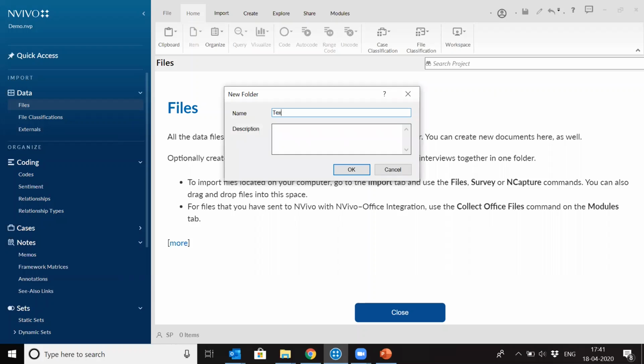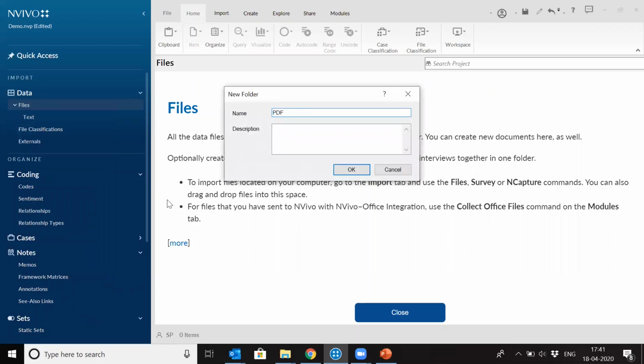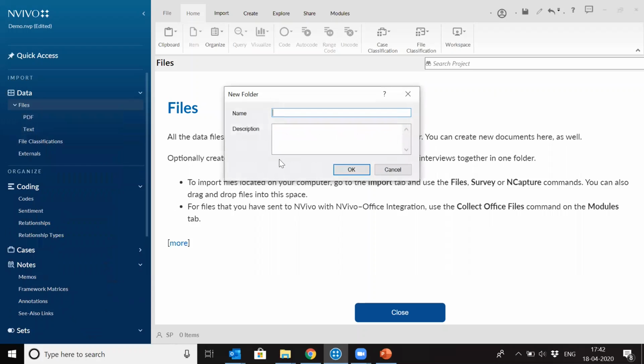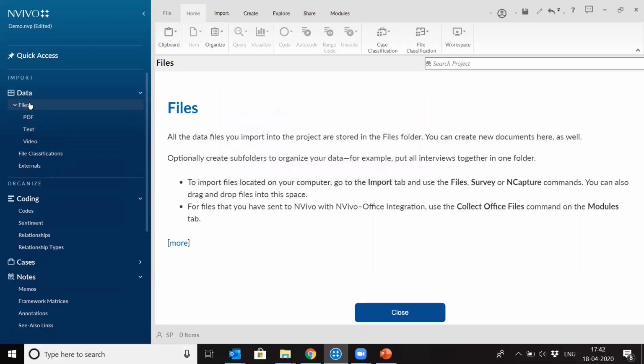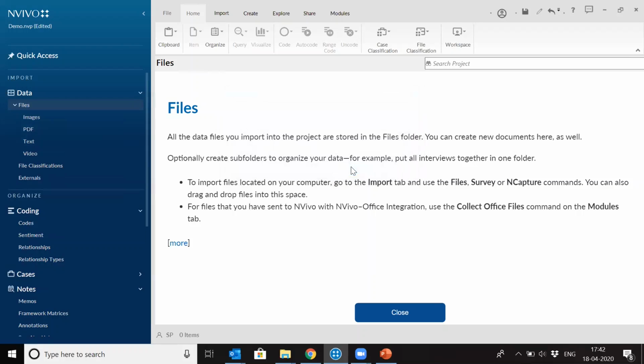One folder for, say, text data, and one folder for PDF files, then one folder for, say, video, and one folder for images. Right. So we have created different data folders for different data formats.